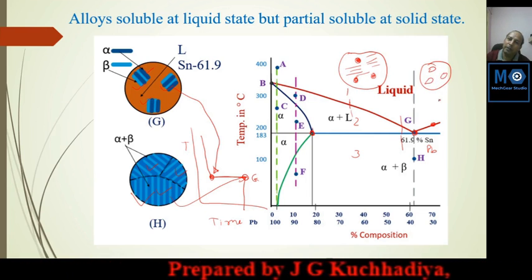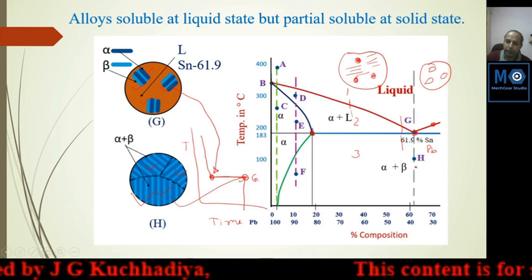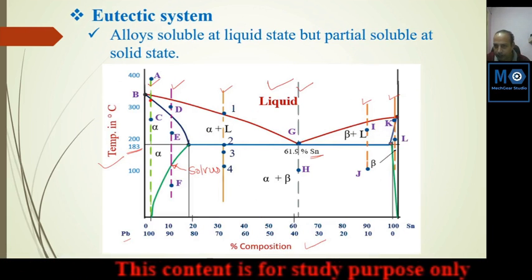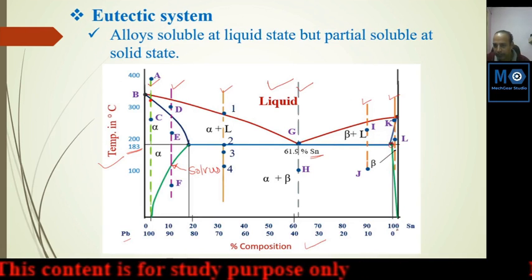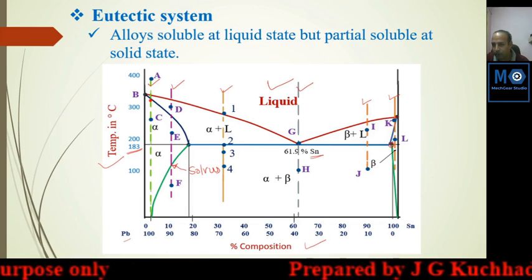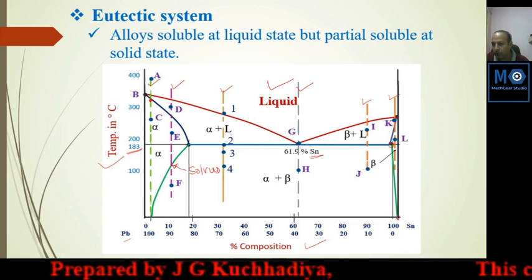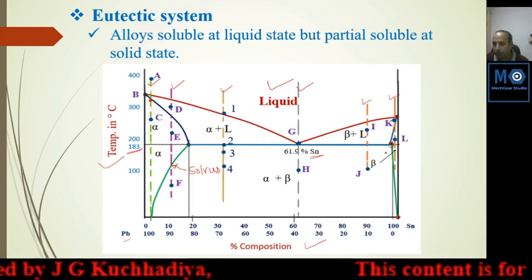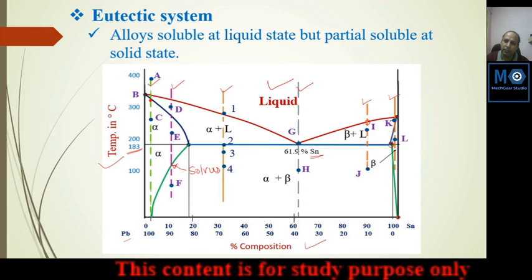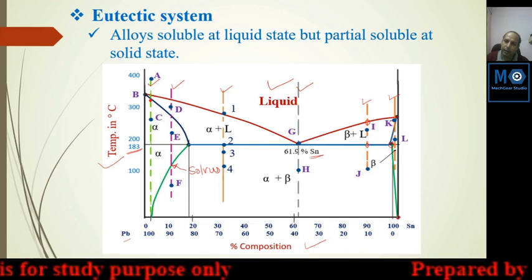And beta solubility will be increased depending on the solubility of lead. So it is very low in this region. Here the solubility of lead is 1.5% maximum, and at room temperature again it is 0. So you can construct this solidification curve. Here beta will be created first, the same way alpha, beta plus liquid, and again here what happened?